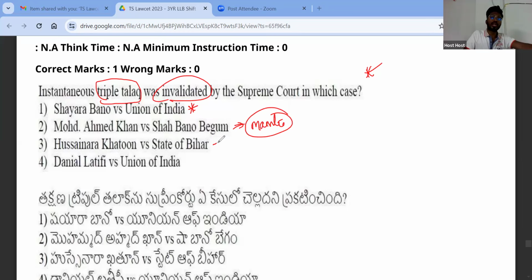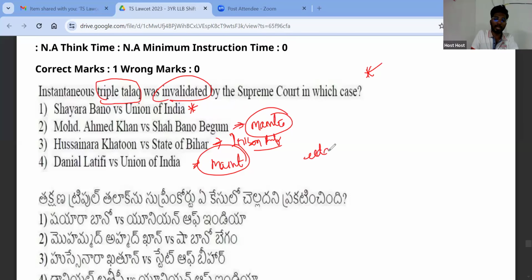Hussainara Khatun versus State of Bihar is considered the first PIL in India and is related to prison reforms. The court told that you cannot punish the prisoners without permission from the court. Next is Danial Latifi versus Union of India. It is also related to maintenance, where the Supreme Court told that after the iddat period, you should pay maintenance.